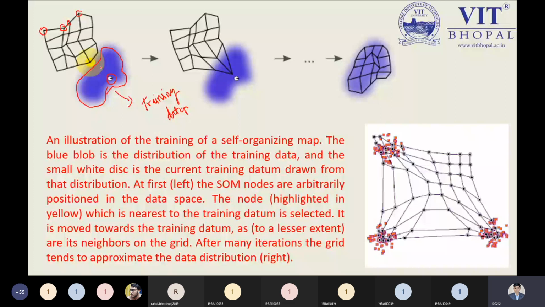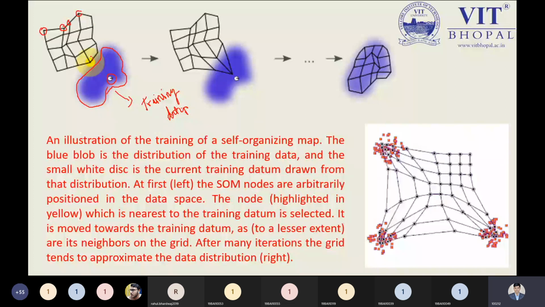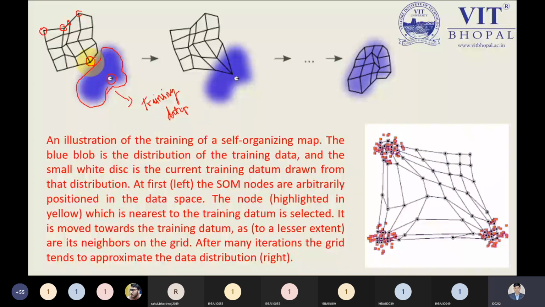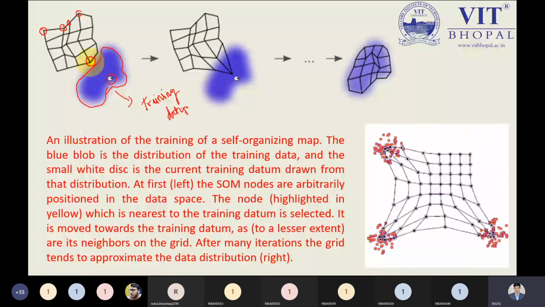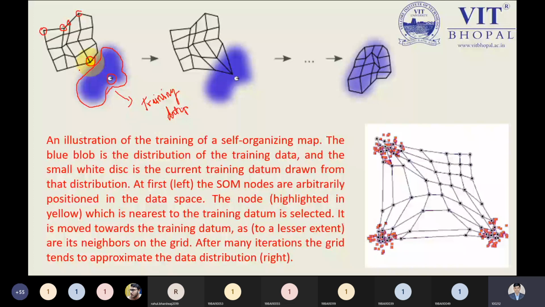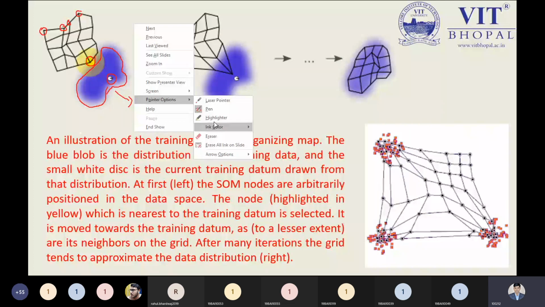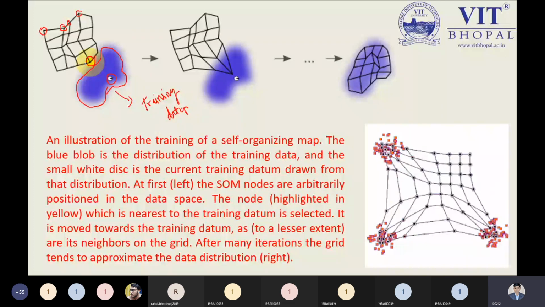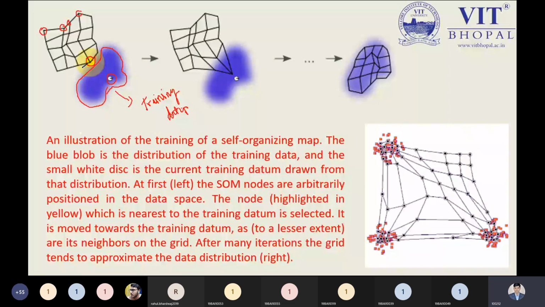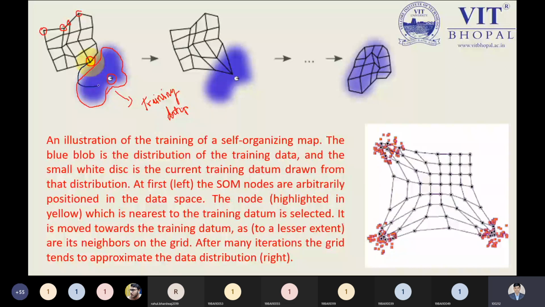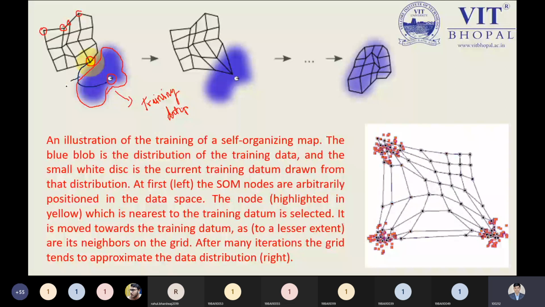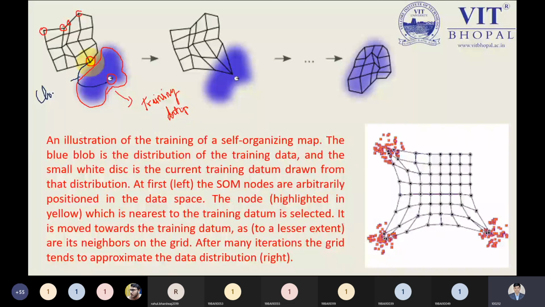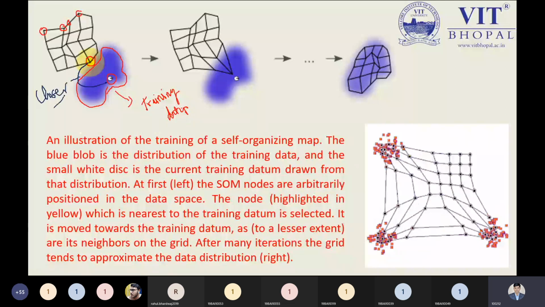So we have selected this node, which is highlighted by the yellow color. From this node, what is our objective? This is the point. The concept is saying to us you are required to make this data point close to our selected data point. That should be closer to this data point.